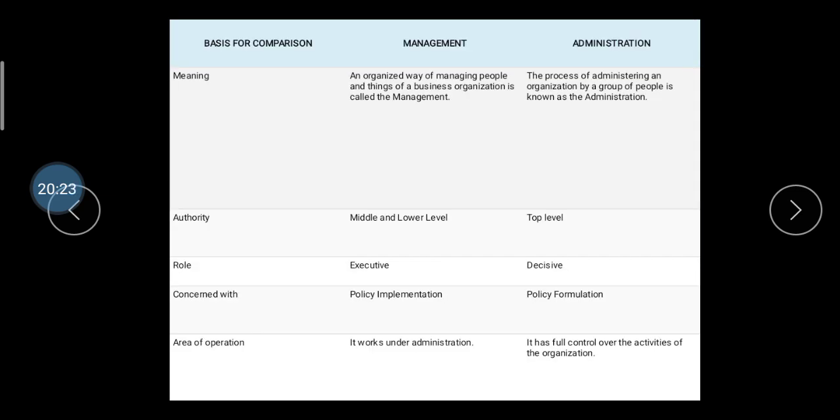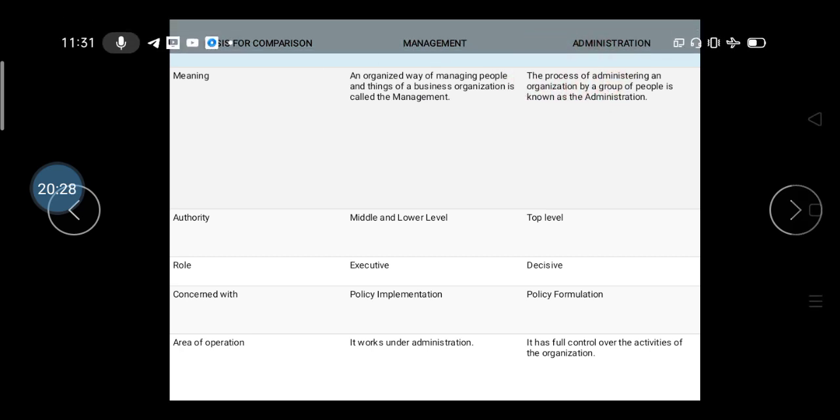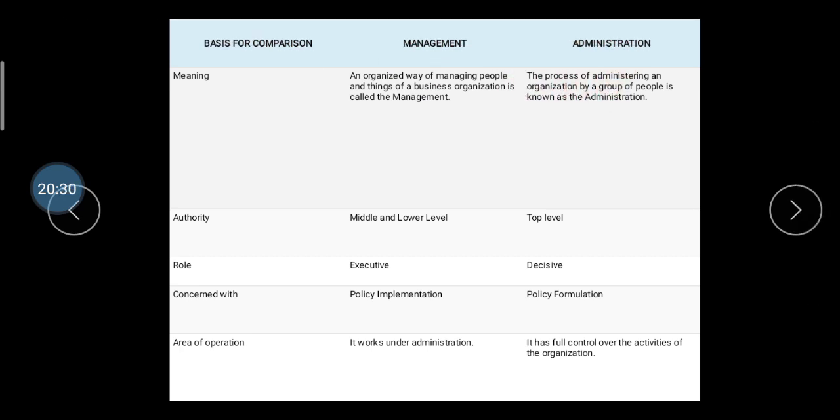Then the difference between management and administration is very important, and it is asked in the GTU examination, so you should learn it very carefully. The first one is the meaning. What is the meaning of management? An organized way of managing people and things of the business organization is called management.